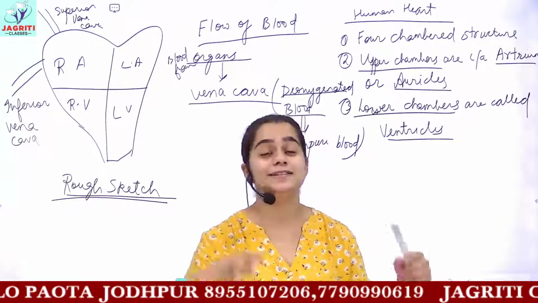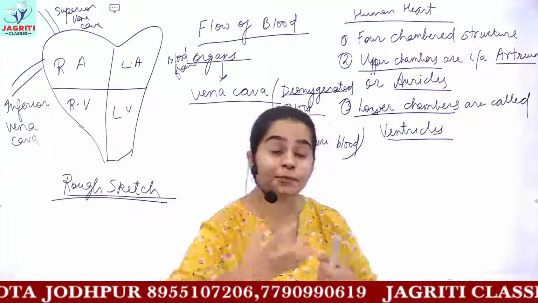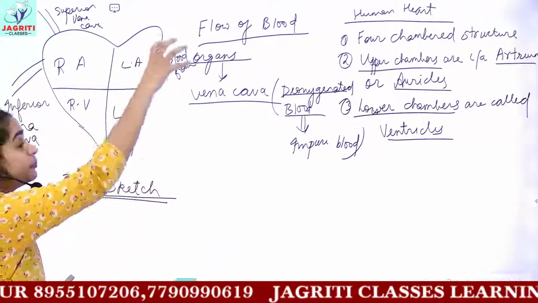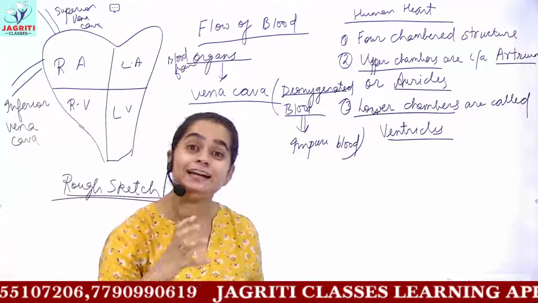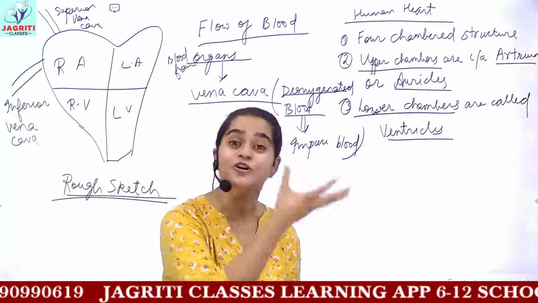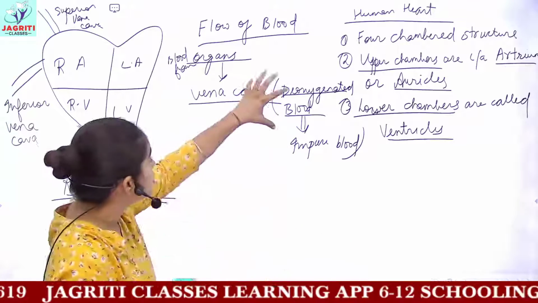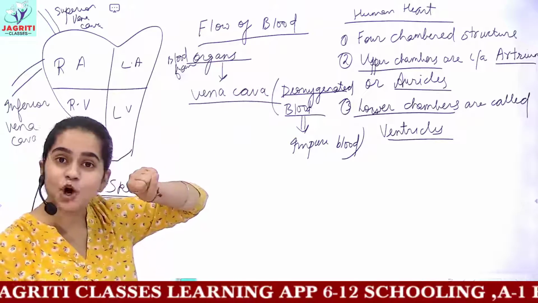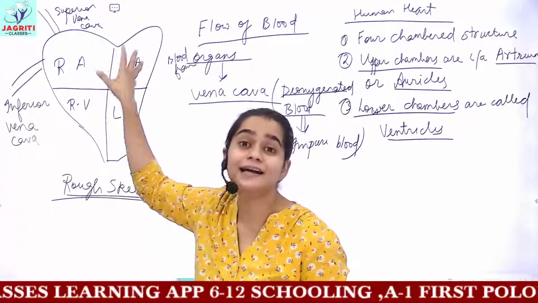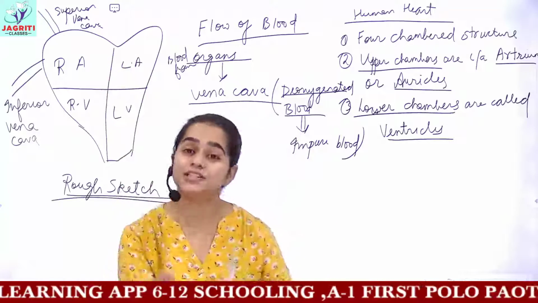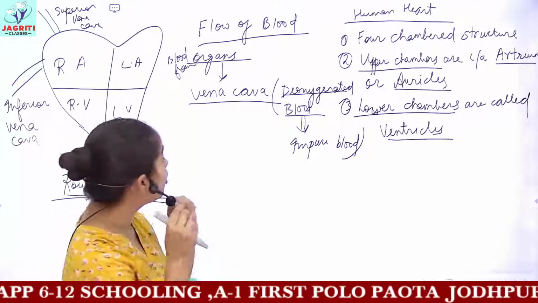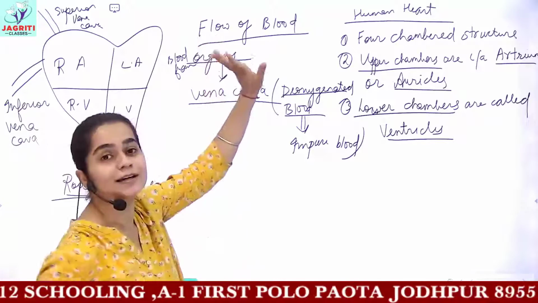And this blood is being collected to get it purified or oxygenated in the lungs, and then the purified or oxygenated blood. Oxygenated means blood mixed with oxygen, blood containing oxygen. Then this deoxygenated blood, which is collected from the organs and different cells, would pass through the heart and lungs, and then it would get oxygenated or purified, and then this oxygenated blood would again be returned to the organs.